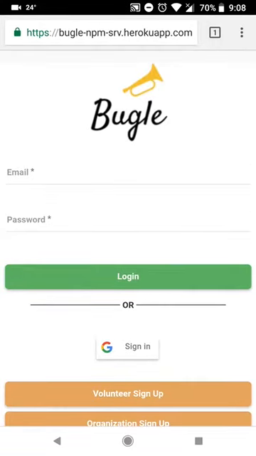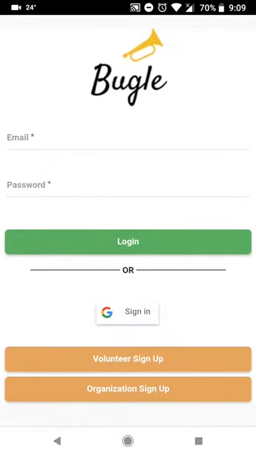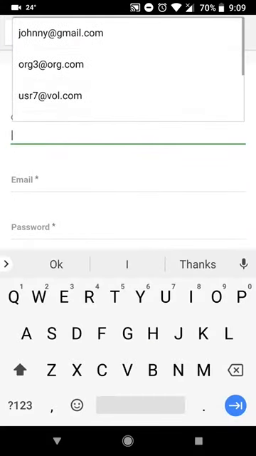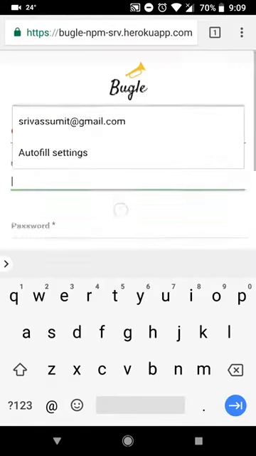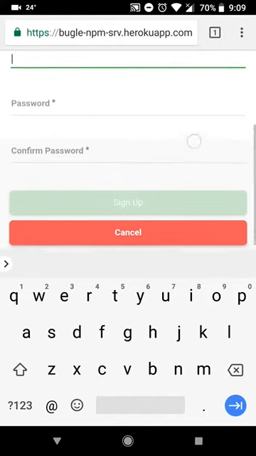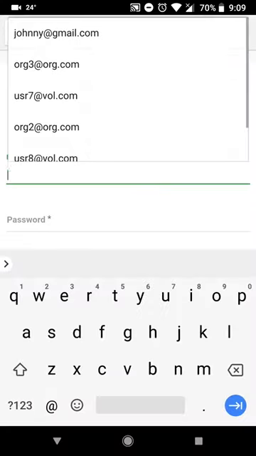Similar to the previous login options, an organization can sign in using their Google accounts, or they can create a profile for themselves using organization sign up. After entering the required fields, the organization can see the sign up button enabled and the profile for them will be created. For now, for this demo, I will be using an existing organization login.